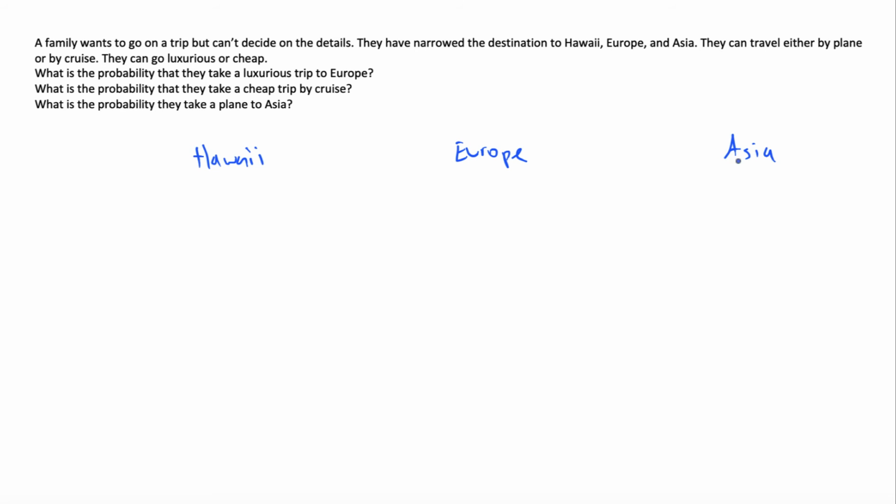And then underneath we'll write the probability. What is our probability that they pick Hawaii? That's going to be 1/3, and Europe is going to be 1/3, and Asia is going to be 1/3. And then what's next? Then you have to decide, are we going to take a plane or are we going to go by cruise? So we're going to draw the next branch. They can go either by plane or by cruise.